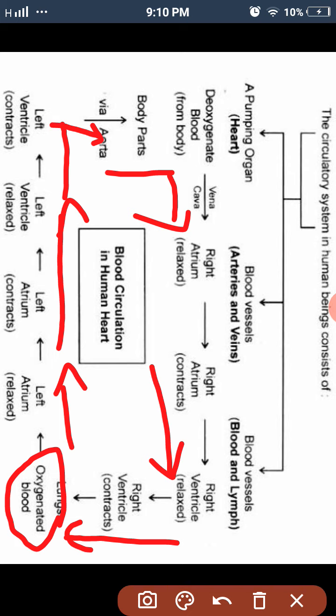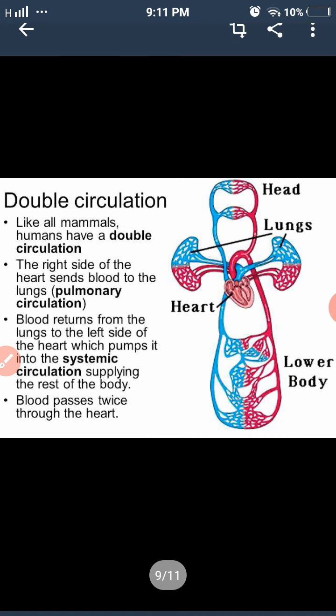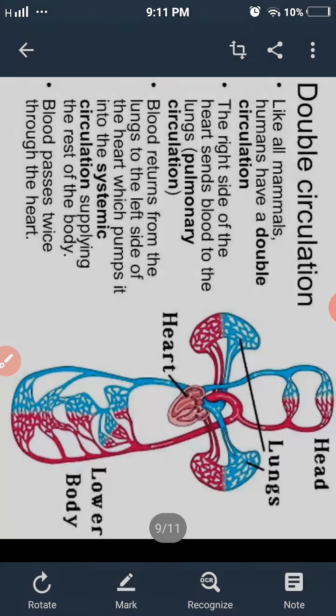All these parts, heart, blood vessels and blood, help in the transportation of substances. Now this circulation is called double circulation. What is double circulation? The heart receives blood two times. First it receives deoxygenated blood, which means impure blood, and again it receives pure blood, and then it sends the pure blood to the body. So the heart receives blood two times, so it is called double circulation.